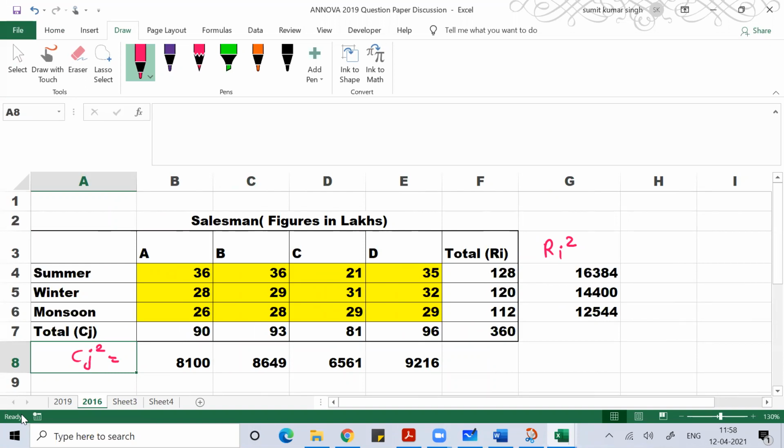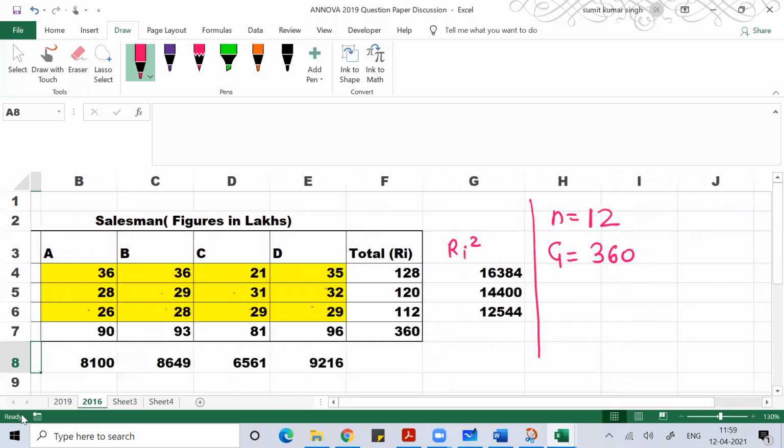So I hope you are understanding. What is n here? N is the total number of data. So we have 12 data. N is 12. You can count 1, 2, 3, 4, 5, 6, 7, 8, 9, 10, 11, 12. And then what is the grand total G? Total sum, that is 360. Everyone, are you understanding this part now?